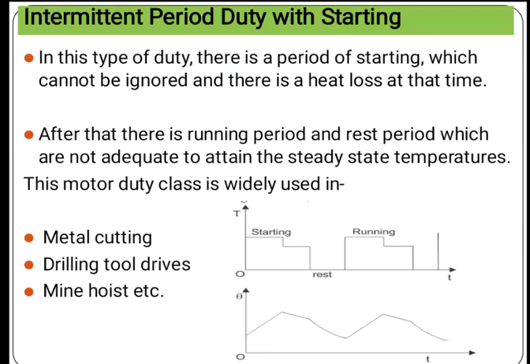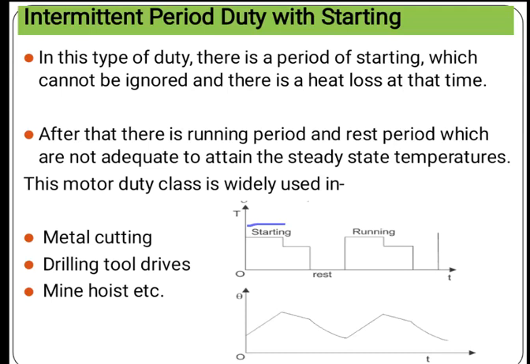Next one is intermittent periodic duty with starting. It is another type of duty cycle. In this type of duty, there is a period of starting which cannot be ignored, and there is heat loss at that time. After that there are running and rest periods which are not adequate to attain the steady state temperatures. In this type of duty cycle, the motor first starts, and this is the starting torque.